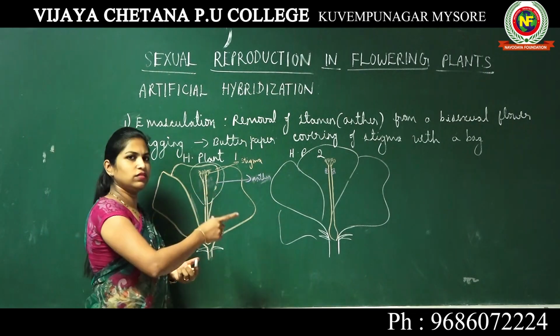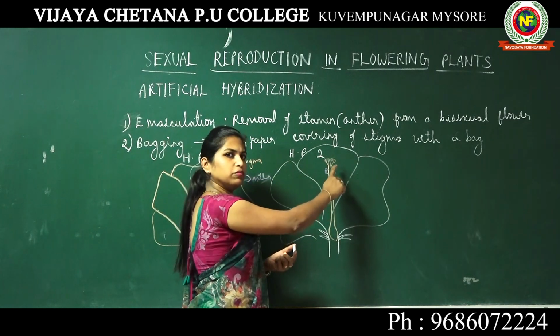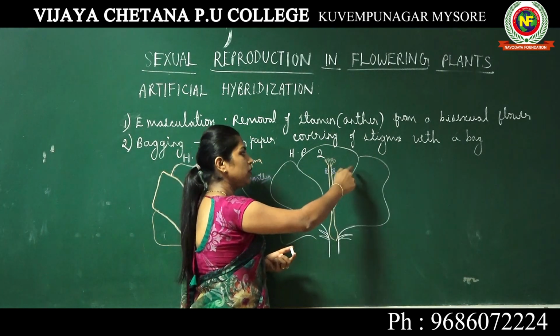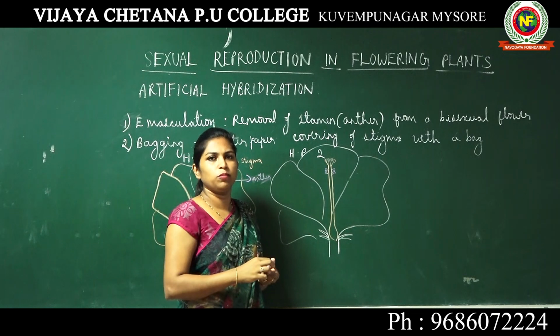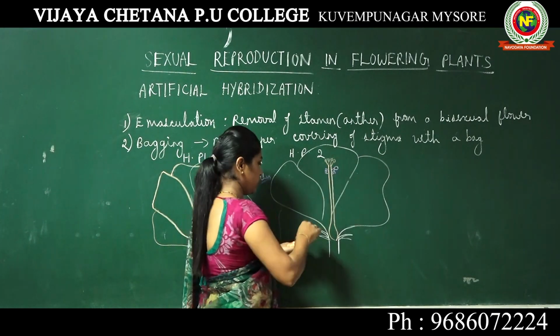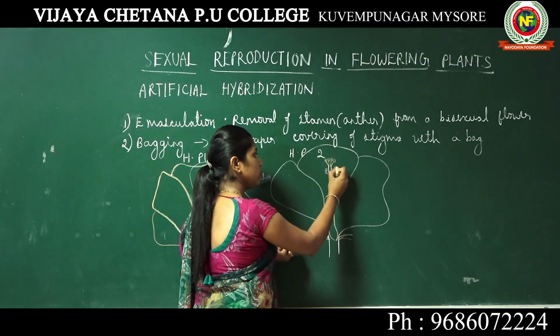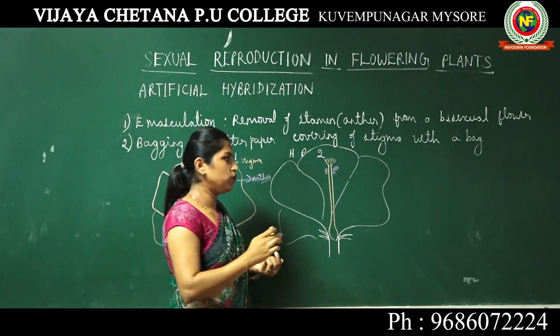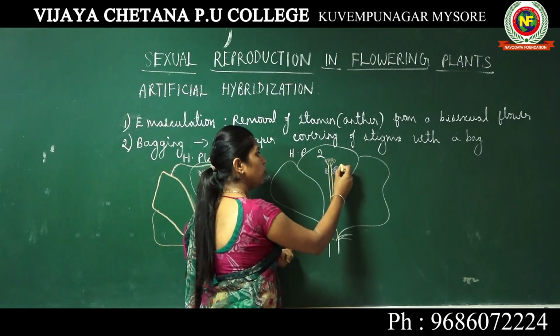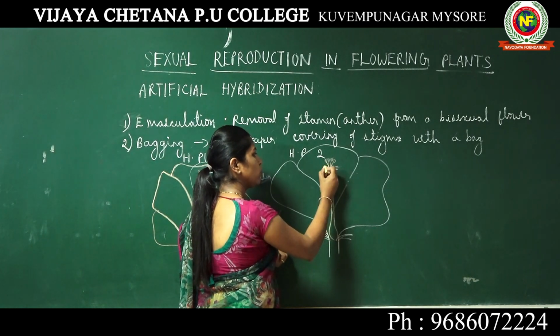The answer is you will cover the stigma till this anther becomes mature and it dehisces to release the pollen grains outside. Now there are pollen grains produced inside the anther. Now the anther has dehisced, pollen grains are released out, and you will find pollen grains, yellow in color.